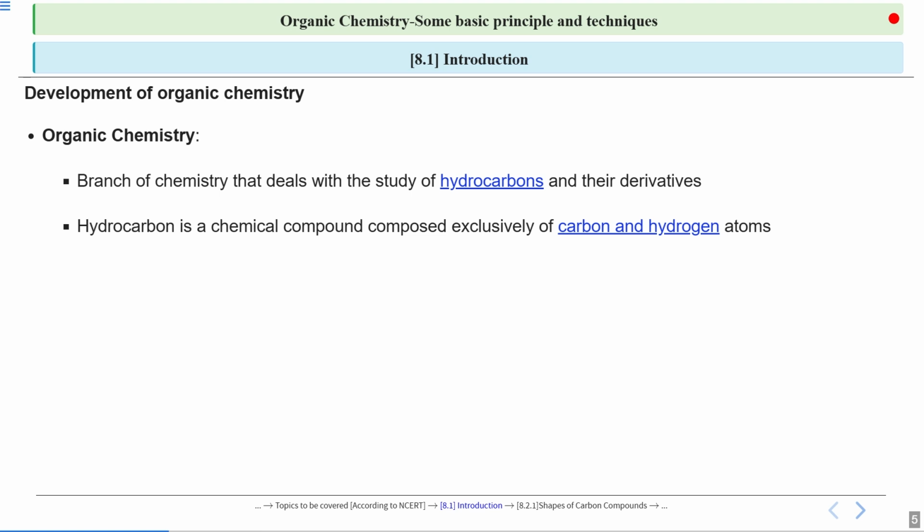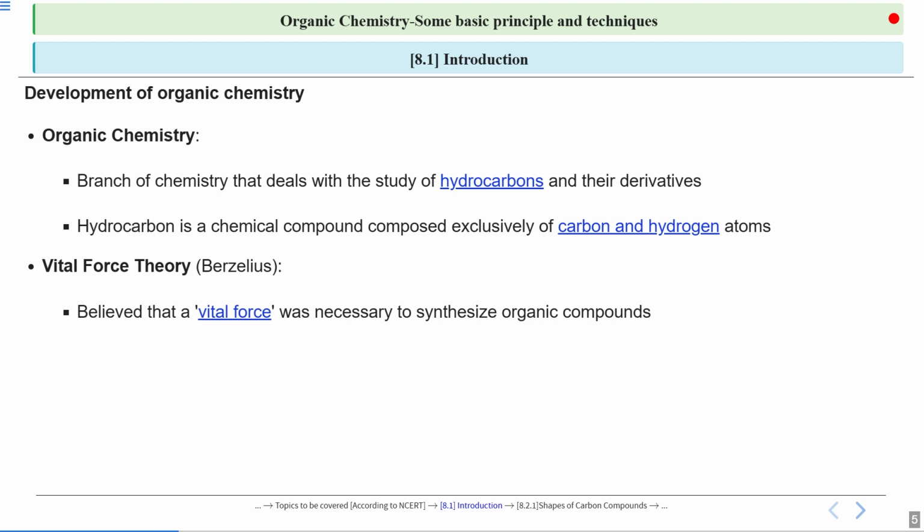Now, it is not necessary that if your compound is containing carbon and hydrogen, then it must be an organic compound. There are several examples where we have carbon and hydrogen in the compound, but still it is not an organic molecule. Now, talking about the theory which was given by Berzelius, it was named the vital force theory.